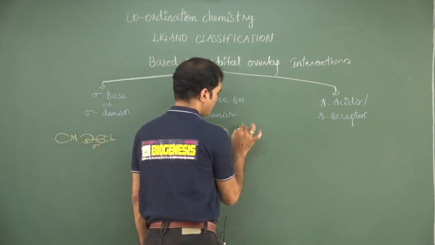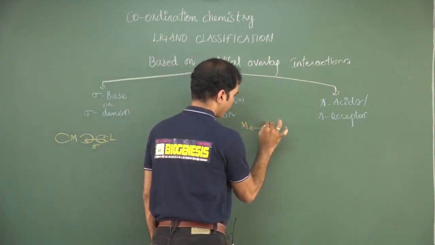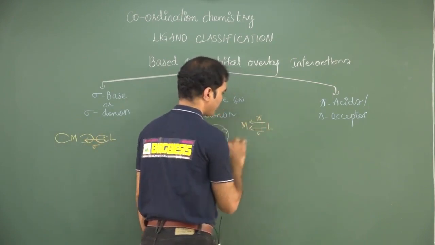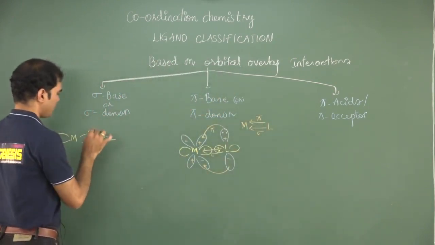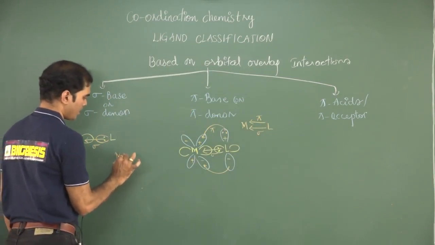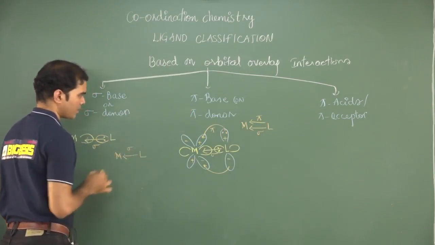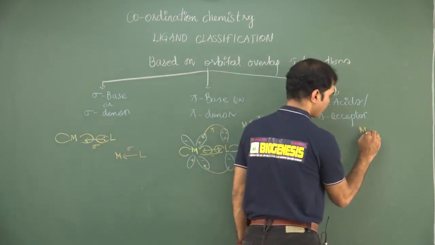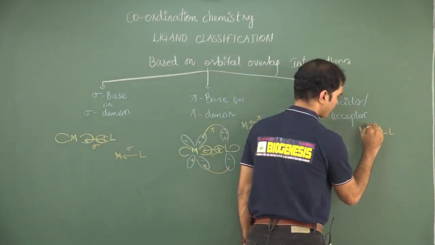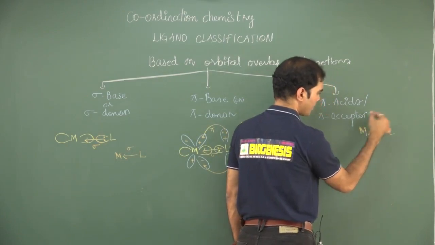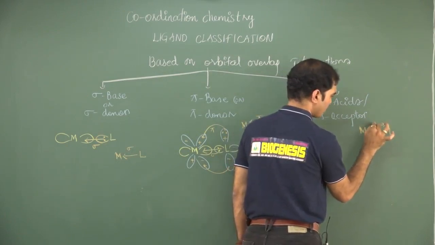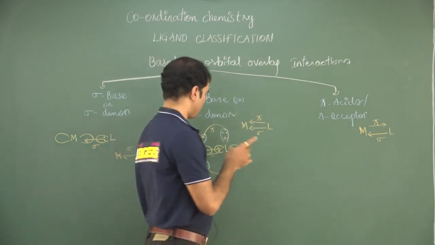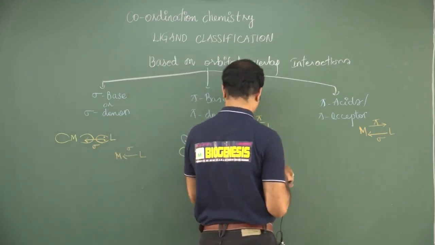So, you can represent this as metal, double arrow towards metal. This is a case where there is a single arrow towards the metal. It is a sigma. This is a pi. Now, this can be represented with metal, one arrow towards metal, the other arrow towards ligand. One is a sigma, the other one is a pi. You just look at the qualitative difference.